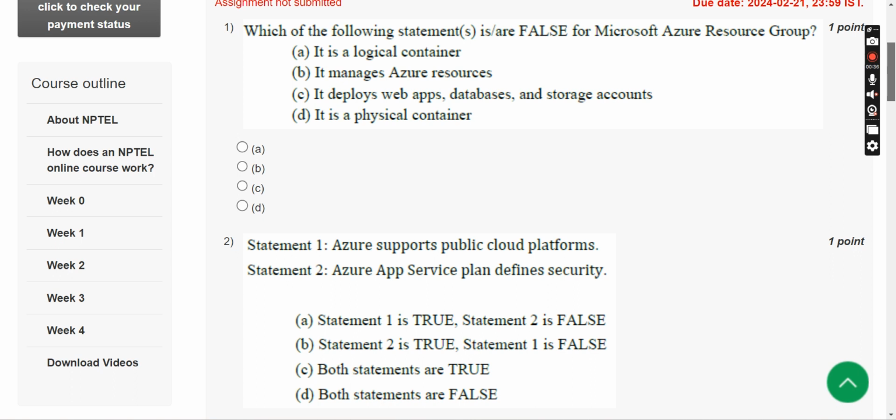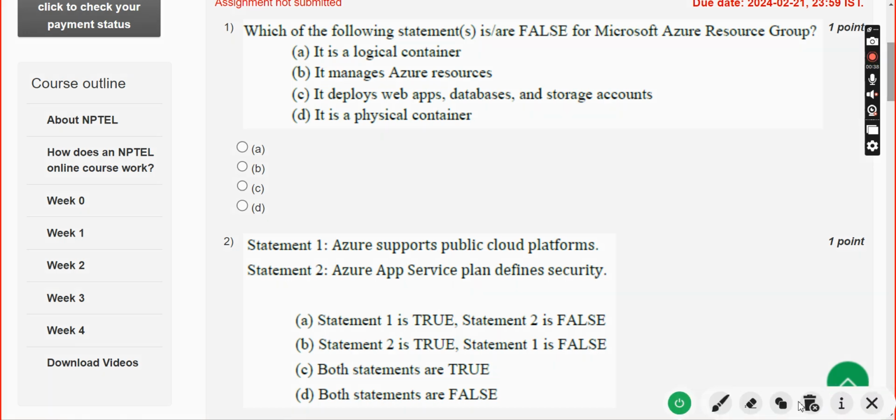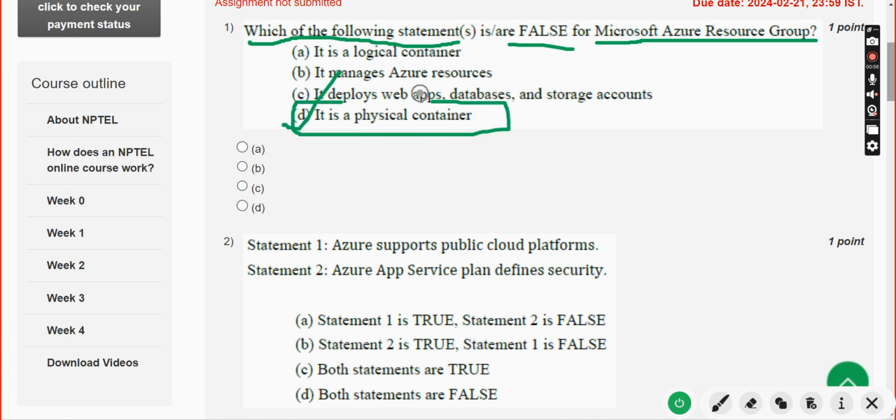So now let's see the first question. Which of the following statements is false for Microsoft Azure Resource Group? For the first question, the answer is option D. It is a physical container. Actually it is a logical container, but they're asking us for the false statement. So "it is a physical container" is the false statement.